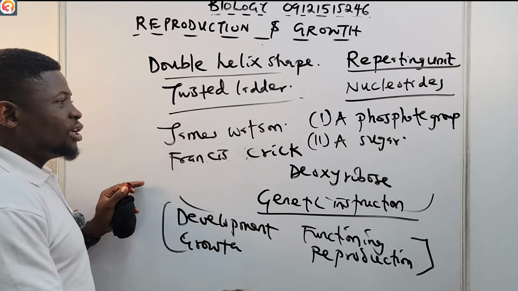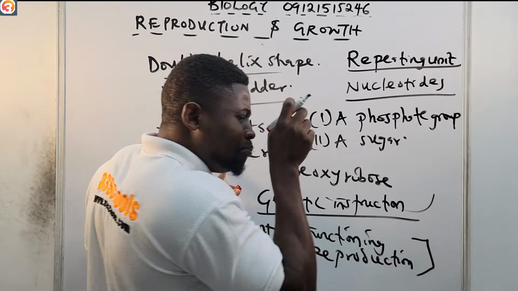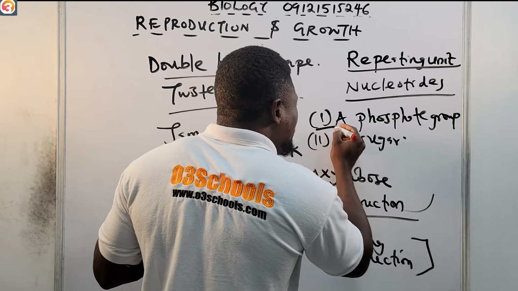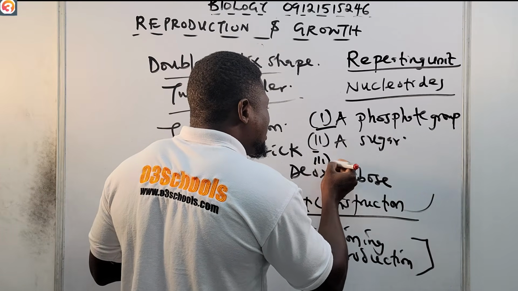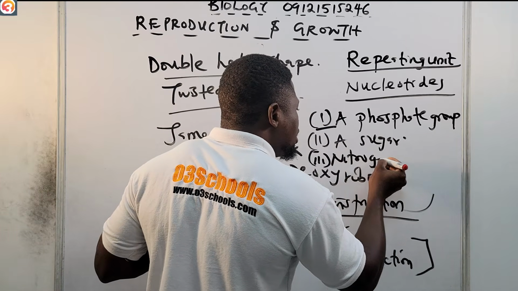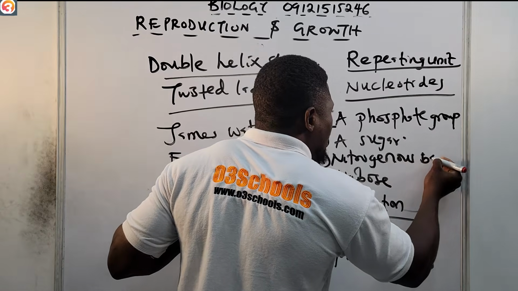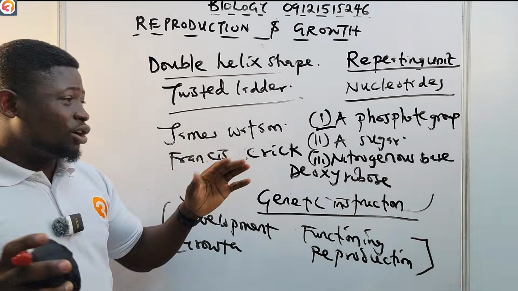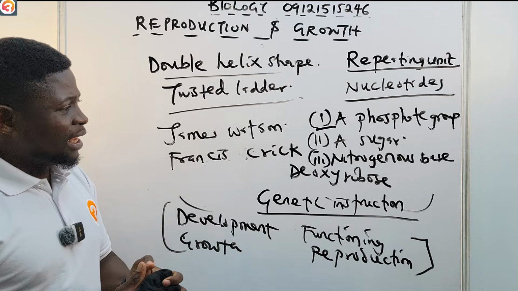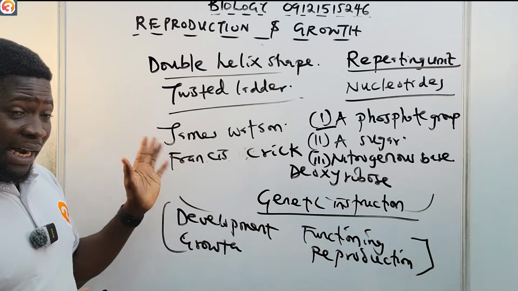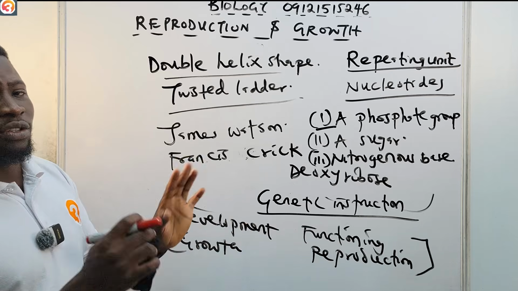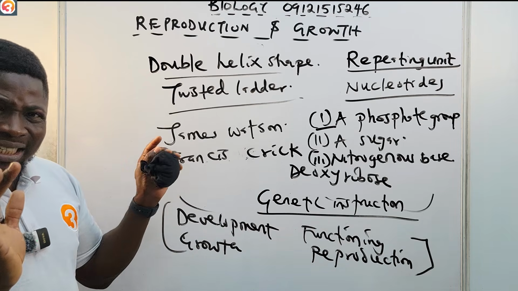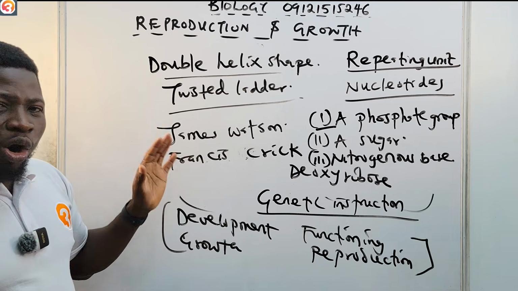deoxyribonucleic acid, okay? So each repeating unit in DNA, that is, each nucleotide, is made up of a phosphate group, it's made up of sugar, and then number three, it is also made up of a nitrogenous base. So basically, it is good to know all of these, but I doubt questions will be asked of you from here. Still, do not leave anything to chance. It's expected that you know all of these.